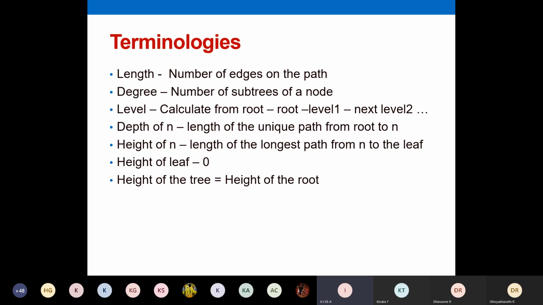Previously we were calculating the height of each and every particular node. If you want to calculate the height of the entire tree, we have to take the height of the root. It means the maximum length, the longest path. So that will give the height of the root. As we saw in our example, the height of the root node is going to be 3. The longest path connecting that root with any of your leaf nodes is going to be 3. That defines the height of your entire tree. Even you have formulas to calculate height and depth.